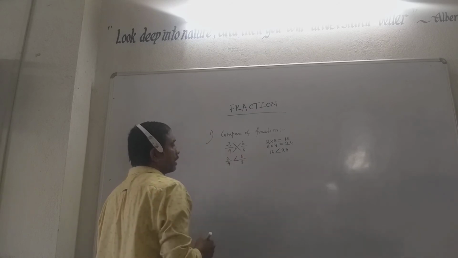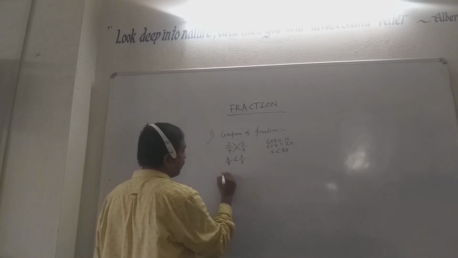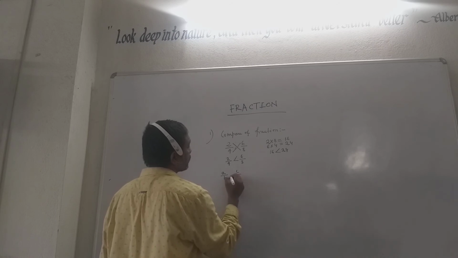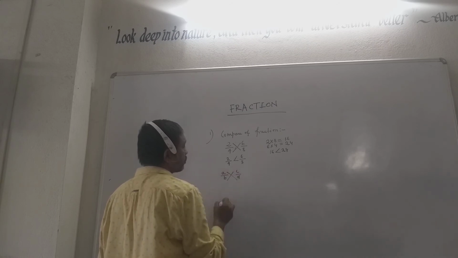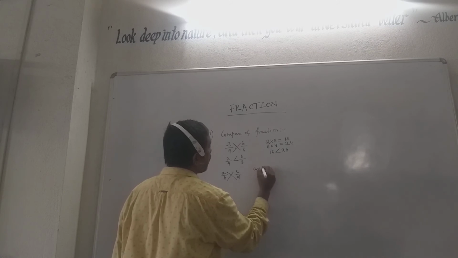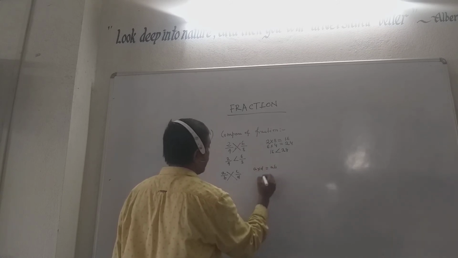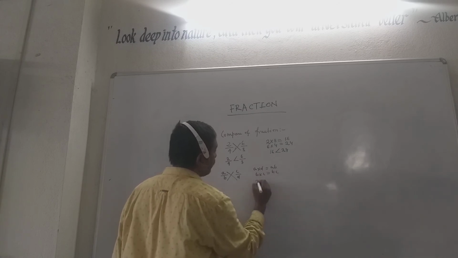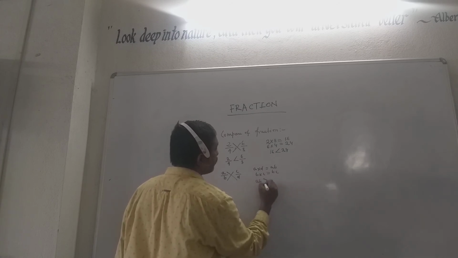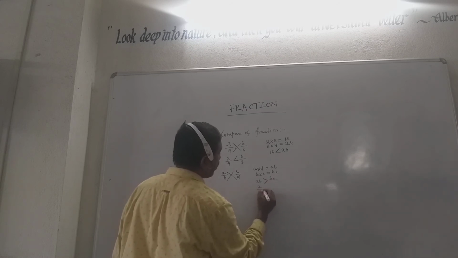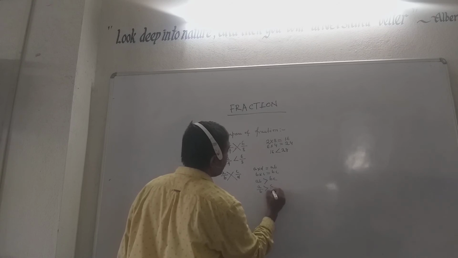What is the formula? If a by b and c by d are two fractions given, and you cross multiply, a into d gives ad and b into c gives bc. If ad is greater than bc, then a by b is always greater than c by d.